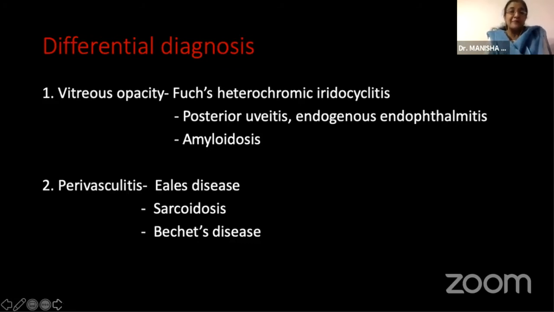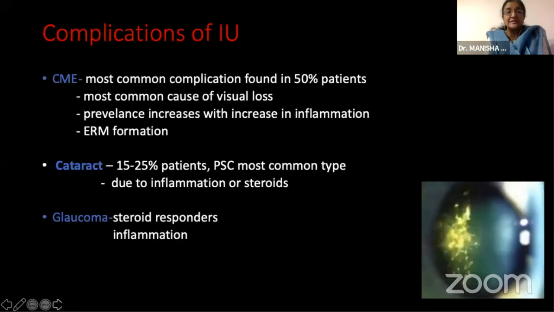You can also have patients of endogenous endophthalmitis and posterior uveitis presenting with vitreous opacity. Perivasculitis, you can have a differential such as Eales disease, sarcoid, and Behçet's disease. Coming to complications of intermediate uveitis, we can have cystoid macular edema. As I mentioned, it's a very common sign which is found in approximately 50% of the patients, resulting in visual loss and secondary ERM formation.